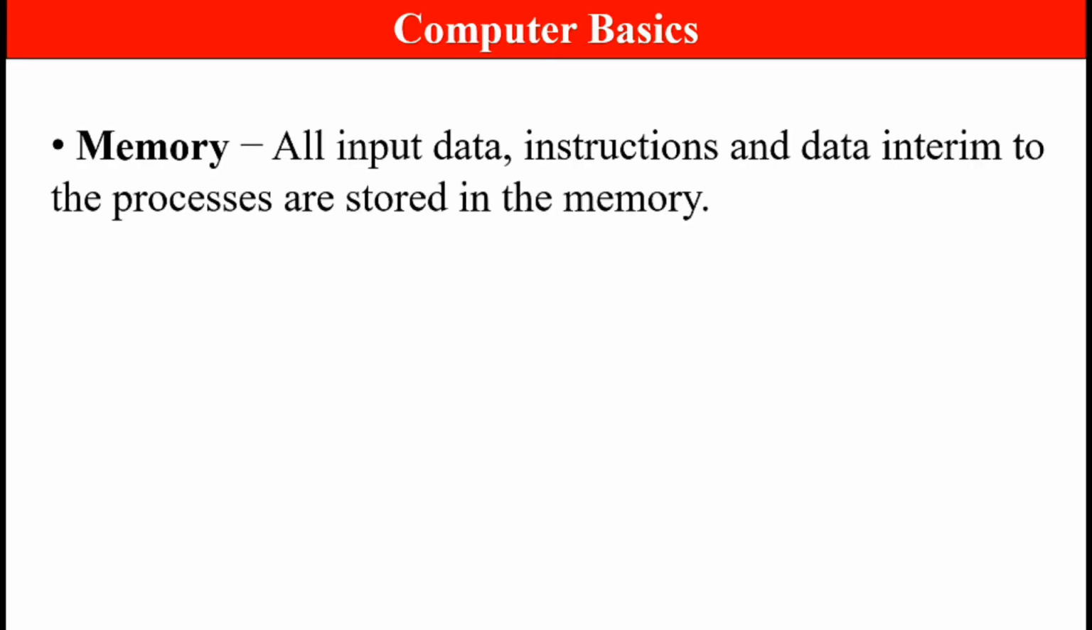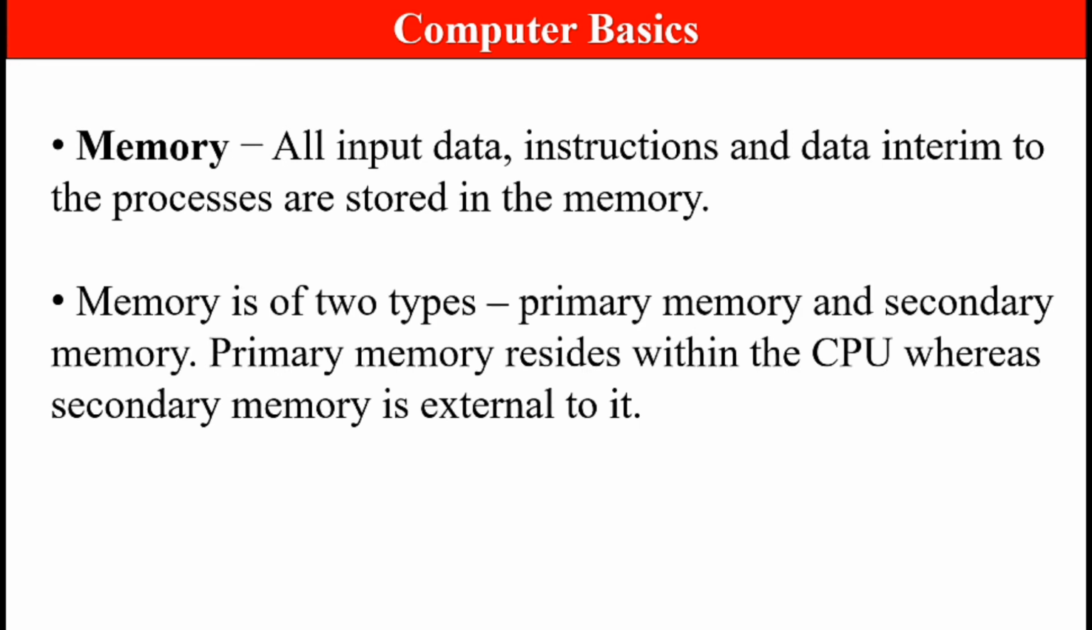Next is memory. The last important part of the computer is memory. All input data, instructions and data intermediate to the processor are stored in the memory. Memory is one of the important concepts of the computer as it stores each and every data given to the computer. And memory is of two types, primary memory and secondary memory. Primary memory resides within the CPU, whereas secondary memory is external to it. We will be studying this memory in detail in later videos.